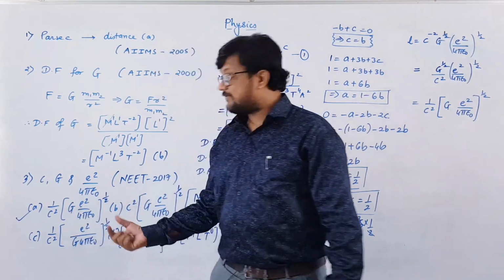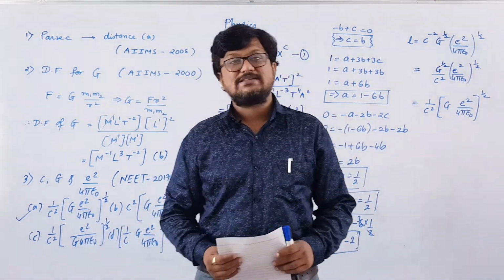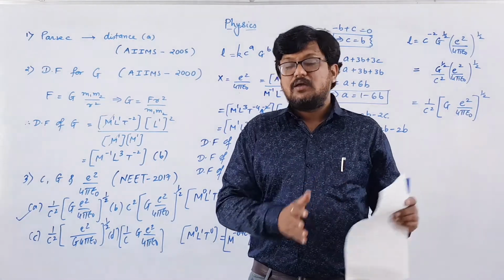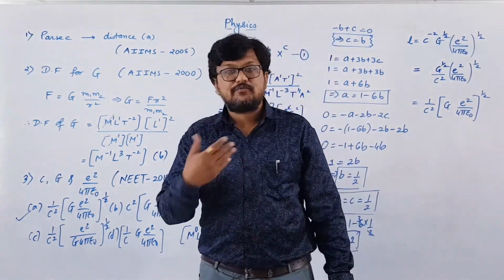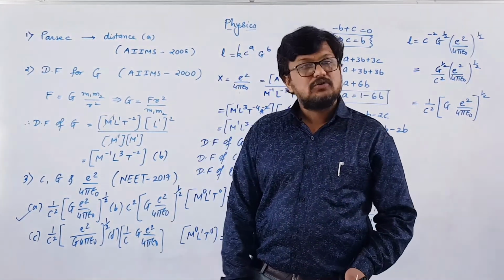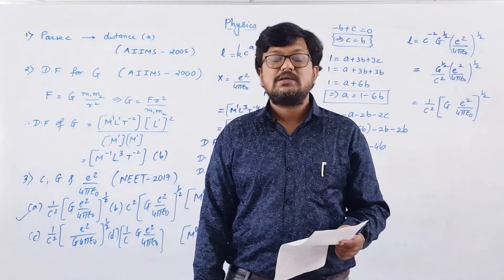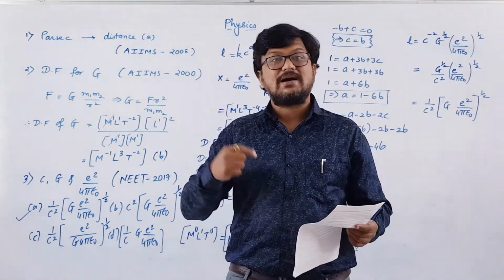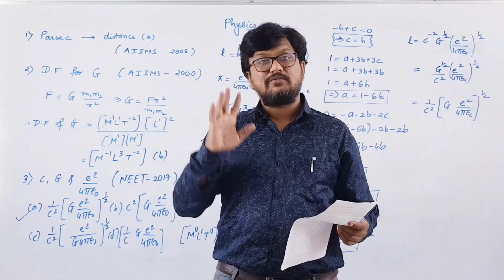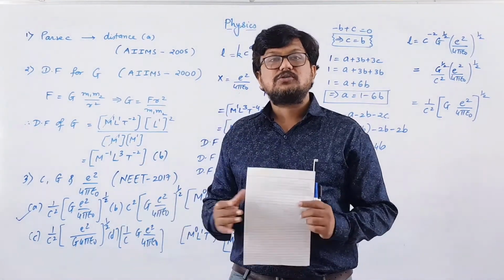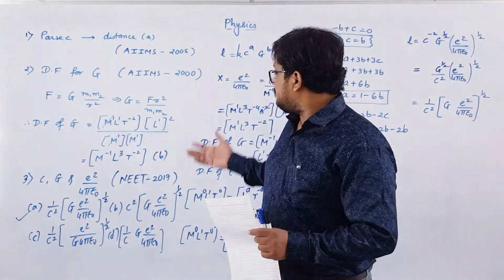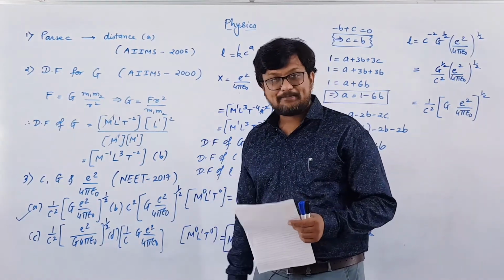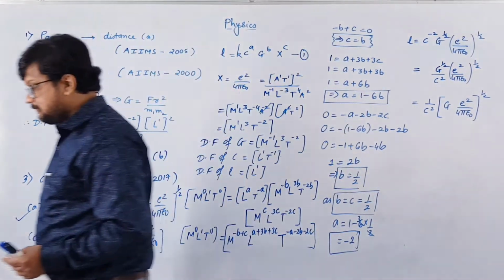Out of these 4 options, only one option will have the units of meter, and that will be your answer. You can solve it that way also, but one of the MCQs in our last video lecture we have solved in that way. So in order to solve it in a different way, here we have used dimension analysis. Clear? Now pause this video and copy.